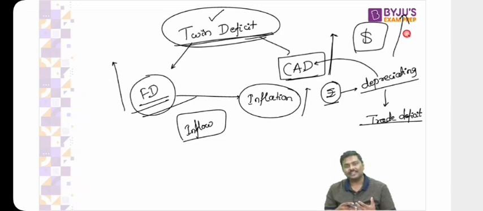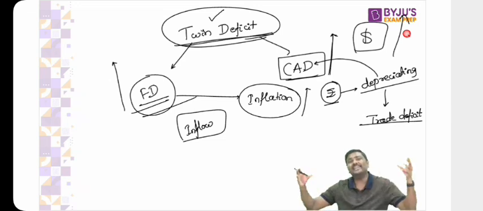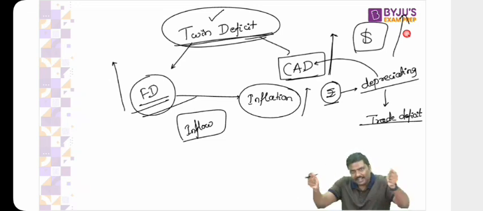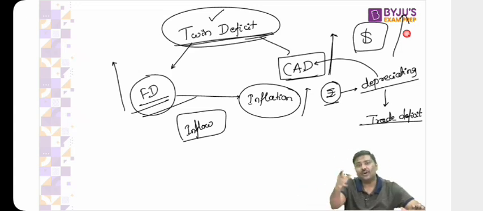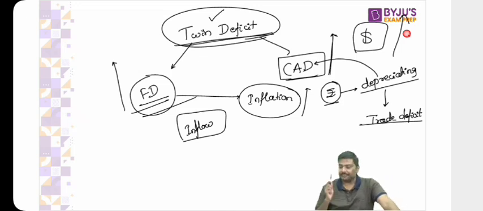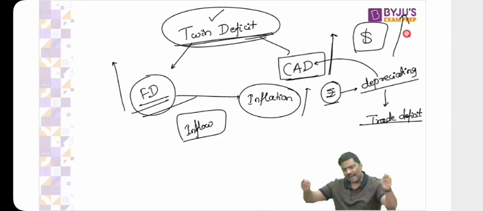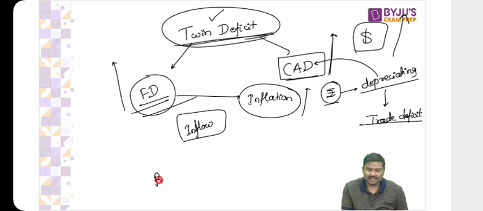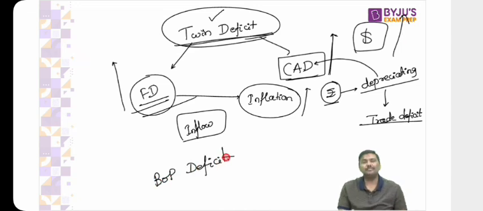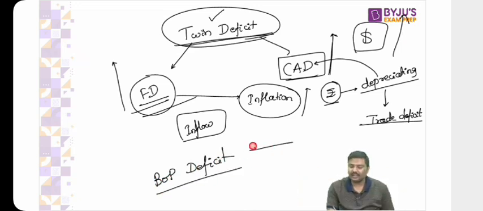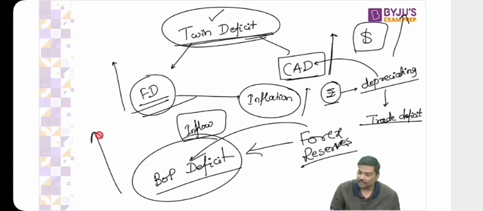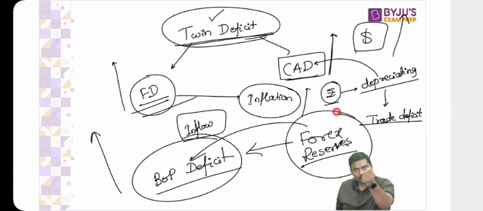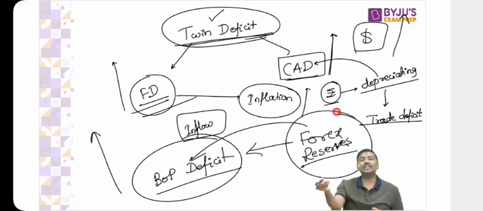Now, question is, imagine this. If the current account deficit keeps on widening, I repeat, keeps on increasing, don't you think there will come a point of time when the deficit will be so high, you will not have sufficient forex reserves? Have a look at my statement. The current account deficit will keep on widening, and as a result of this, balance of payment deficit will also keep on increasing. Now, I told you, whenever balance of payment deficit keeps on widening, can I simply say that you are using forex reserves to pay for the BOP deficit? But what if the BOP deficit is so large, your forex reserves are not sufficient? For example, your BOP deficit is $100 billion and you have forex reserves worth $50 billion.